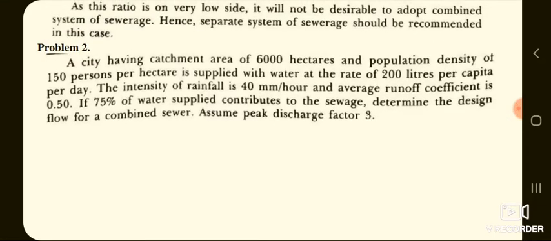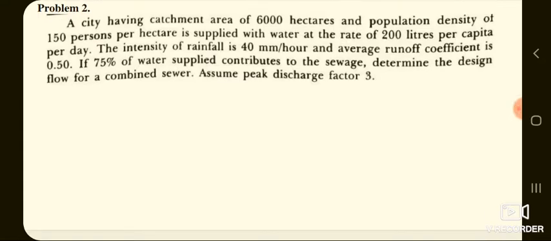a problem may also be asked like this. A city having a catchment area of 6,000 hectares and population density of 150 persons per hectare is supplied with water at the rate of 200 LPCD. The intensity of rainfall is 40 mm per hour and average runoff coefficient is 0.50. If 75% of water supply contributes to the sewage, determine the design flow for a combined sewer. Assume the peak discharge factor as 3.